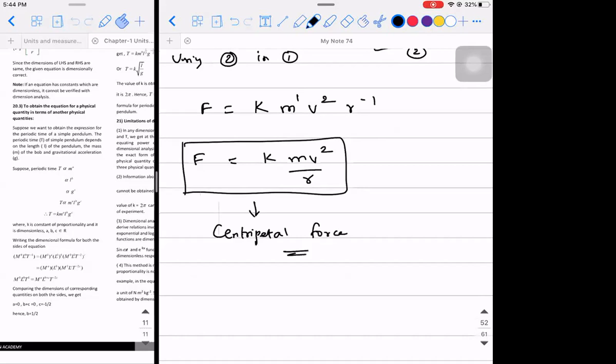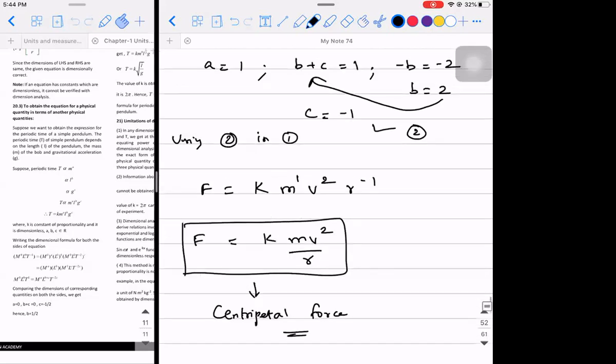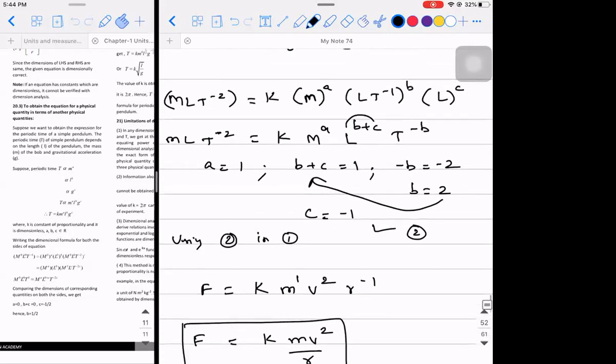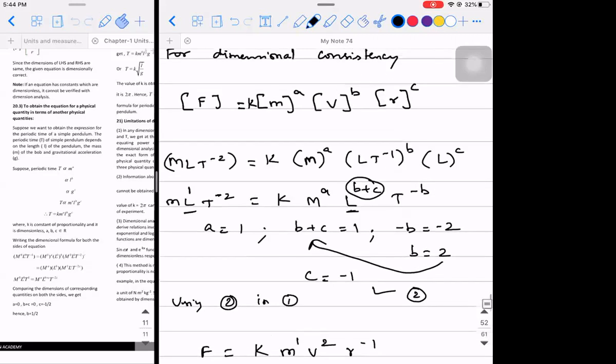Sir, can you explain the B plus C in that one? Here B plus C is 1. Compare both the sides. L is raised to the power B plus C, and here L is raised to the power 1. When you expand this, you get L power B into T power minus B. You have an L power C here. L power B into L power C, the powers will get added, because the base is same.